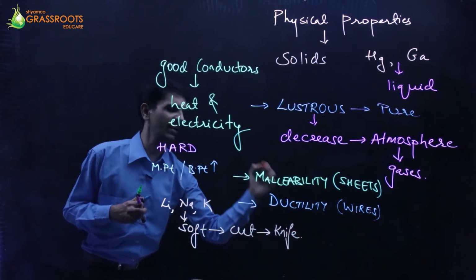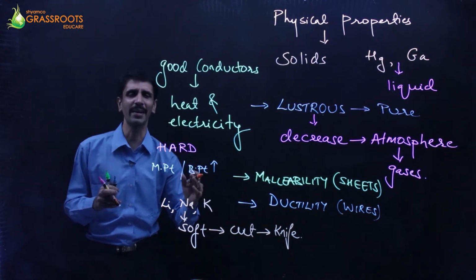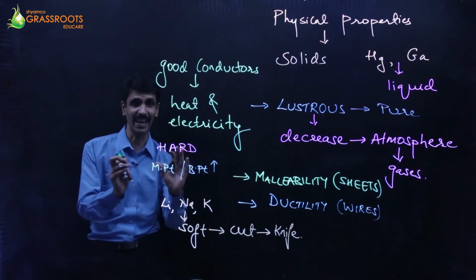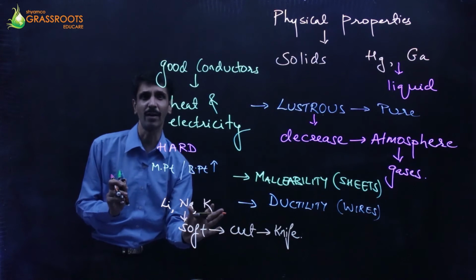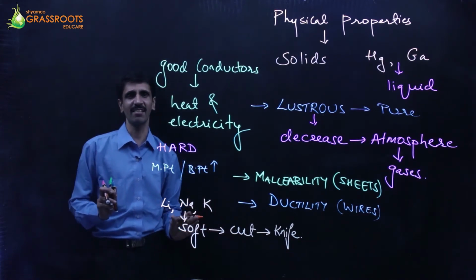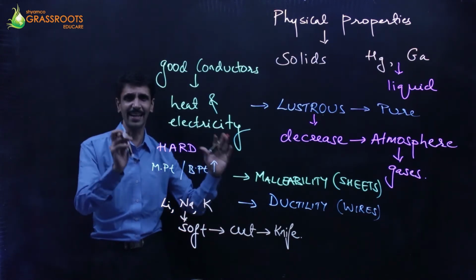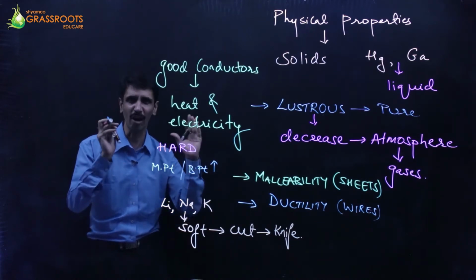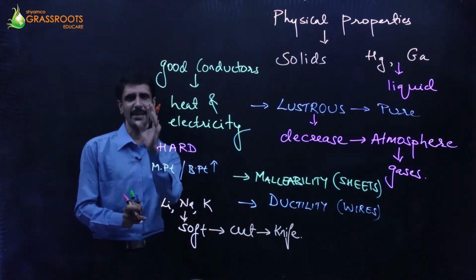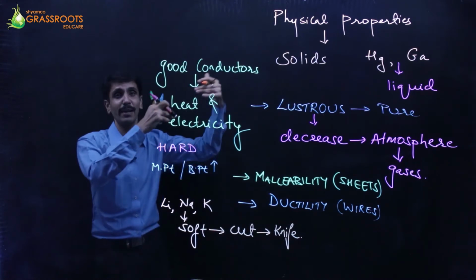So in this case, we can say the melting point and boiling point is less. Okay, so there are some exceptional cases. So this is the one which comes under the exceptional cases. These are alkali metals, that's why they are called soft metals. Okay, their melting point and boiling point is comparatively low.